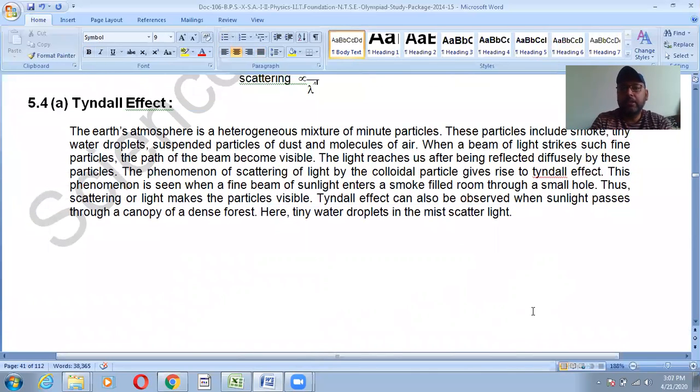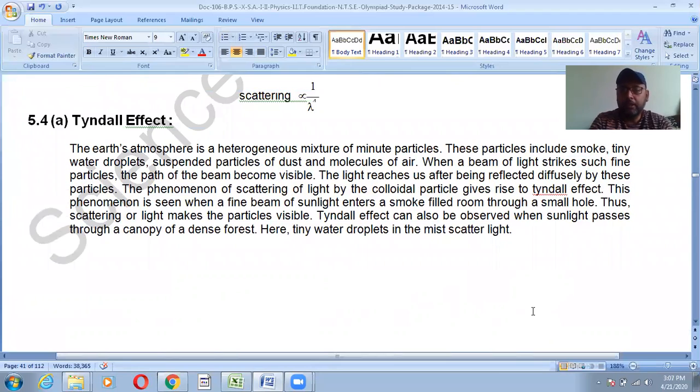Tyndall effect, as you might have studied in class 9 also. We know the atmosphere is a heterogeneous mixture of minute particles, which may include smoke, tiny water droplets, suspended particles, lots of things. When light reaches us after being reflected diffusely by these particles, that phenomenon gives rise to the Tyndall effect. It can be simply seen when light comes into a room through a small hole: the path of the light is visible. That is due to the Tyndall effect.